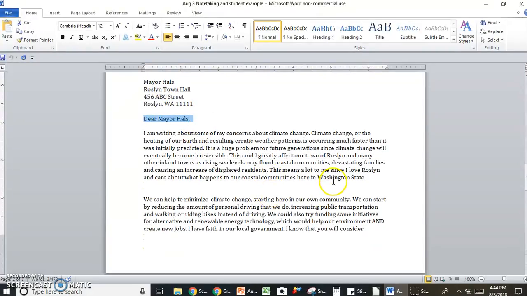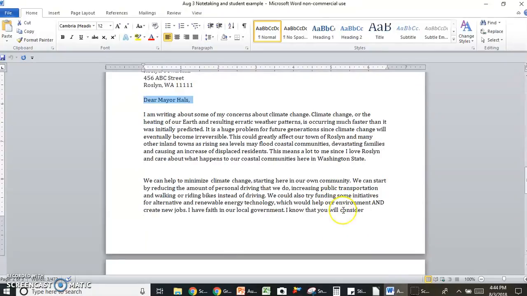Let's go ahead and read the letter together. That way, this will give you an idea of how you can outline your letter and the direction that you want to take. Dear Mayor Howells, I am writing about some of my concerns about climate change. Climate change, or the heating of our Earth and resulting erratic weather patterns, is occurring much faster than it was initially predicted. It is a huge problem for future generations, since climate change will eventually become irreversible.